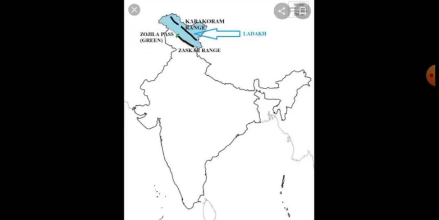Then you have to take the next map. In this map, three mountain ranges you have to do. The first one is Karakoram, the second one is Ladakh, and the third one is Zaskar range. Zoji La Pass you do not need to do. Karakoram range, Ladakh range, and Zaskar range, those three mountain ranges alone you have to do in the second map.